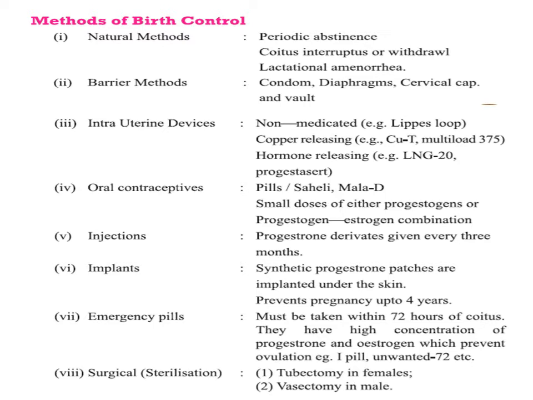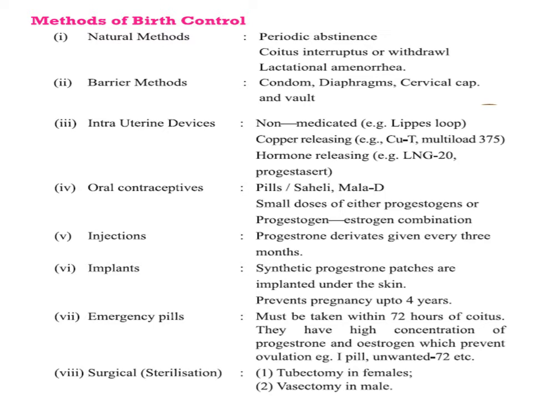They are either progestogens or a progestogen-estrogen combination. These pills alter ovulation and implantation and also modify the quality of cervix so that they can prevent the entry of sperm.